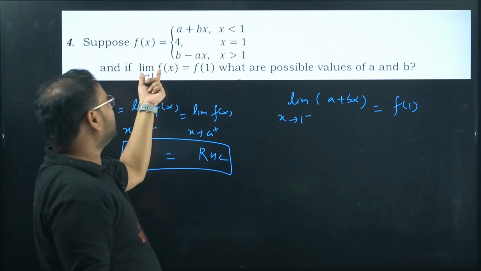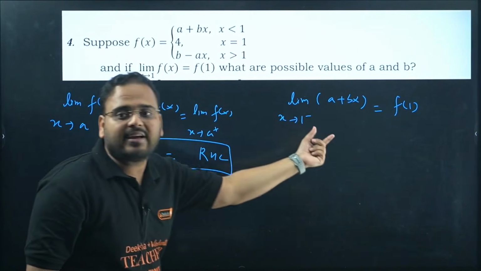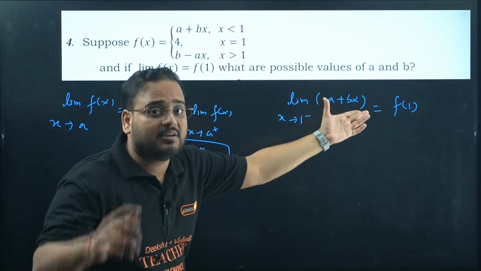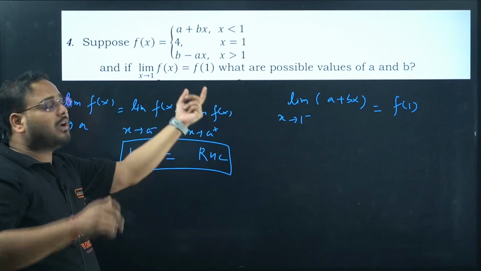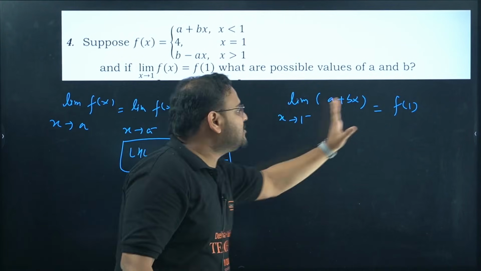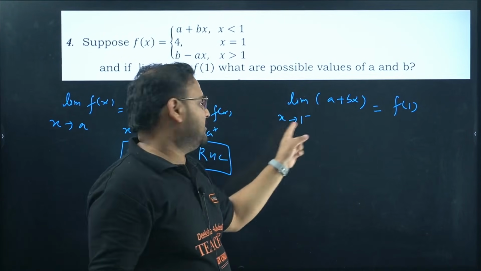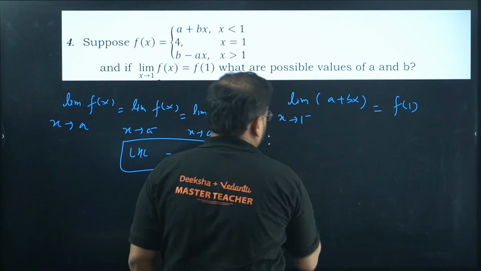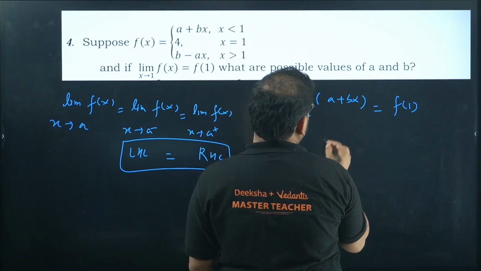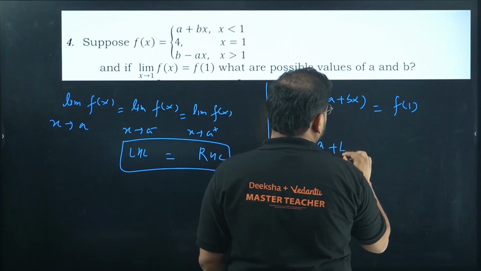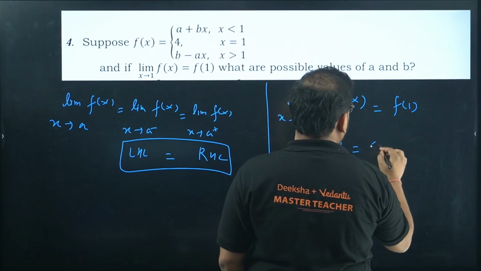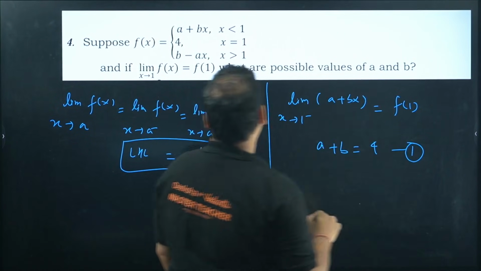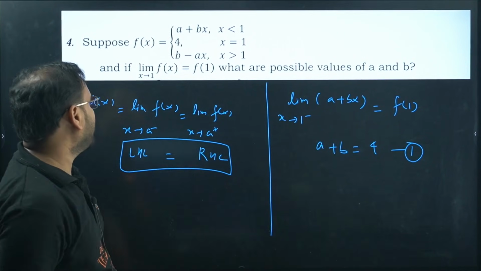So they have given the limit is equal to f of 1. I can take even LHL is equal to f of 1. Listen to me. They have given the limit is equal to f of 1, so I can take even the LHL is equal to f of 1. This is my LHL. Continue. Put the value of this one over here. a plus b equals f of 1, which is how much? 4. Equation number 1: a plus b equals 4.